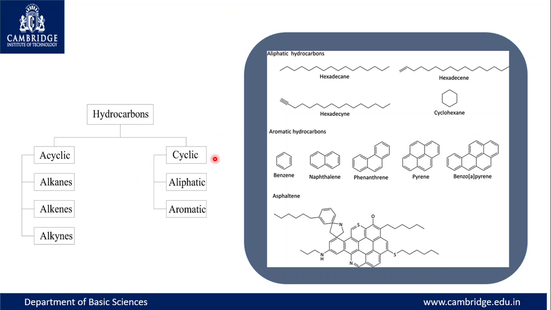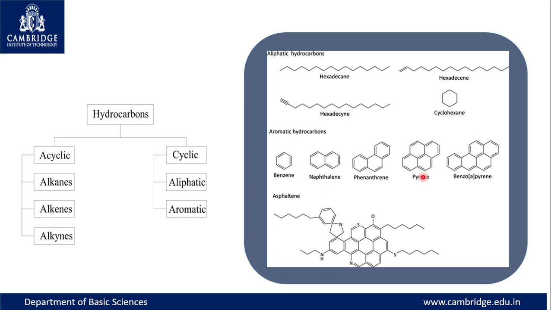The second set of hydrocarbons are cyclic, meaning ring compounds; at least one ring must be there. There are two types of cyclic hydrocarbons, that is simply aliphatic and secondly aromatic. Aliphatic means there is no alternate sigma and pi bond. Aromatic means it should contain at least one benzene ring.